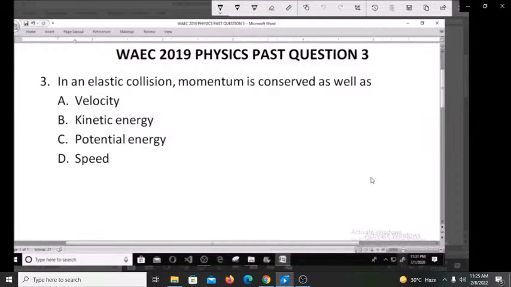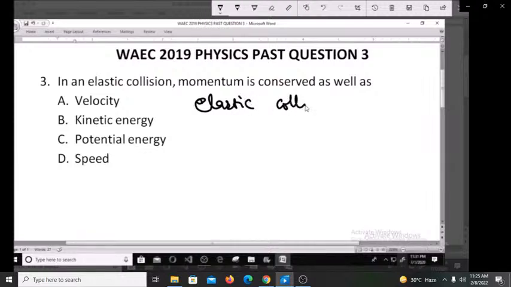Hello and welcome. Today we are going to be looking at WAEC 2019 physics past questions. Question number 3. In an elastic collision, momentum is conserved as well as A, velocity, B, kinetic energy, C, potential energy, D, speed. An elastic collision is a form of collision where there is no loss in kinetic energy.